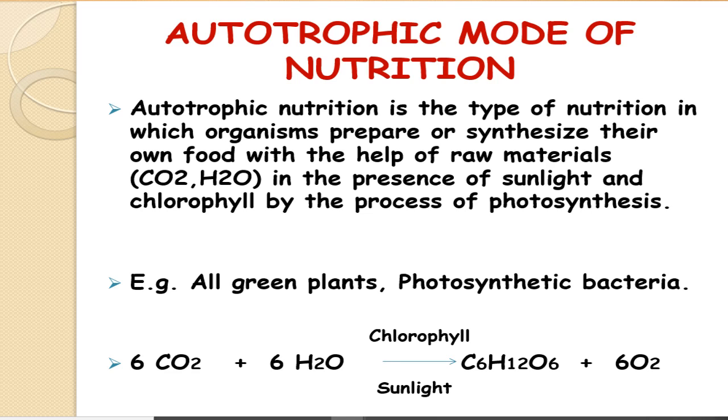It requires four things. One is chlorophyll, the green pigment already present inside the plant or the green bacteria; then sunlight, the light energy which we get from the sun; and the two raw materials, carbon dioxide and water. Glucose, the complex carbohydrate, is formed and oxygen is released from the plants.